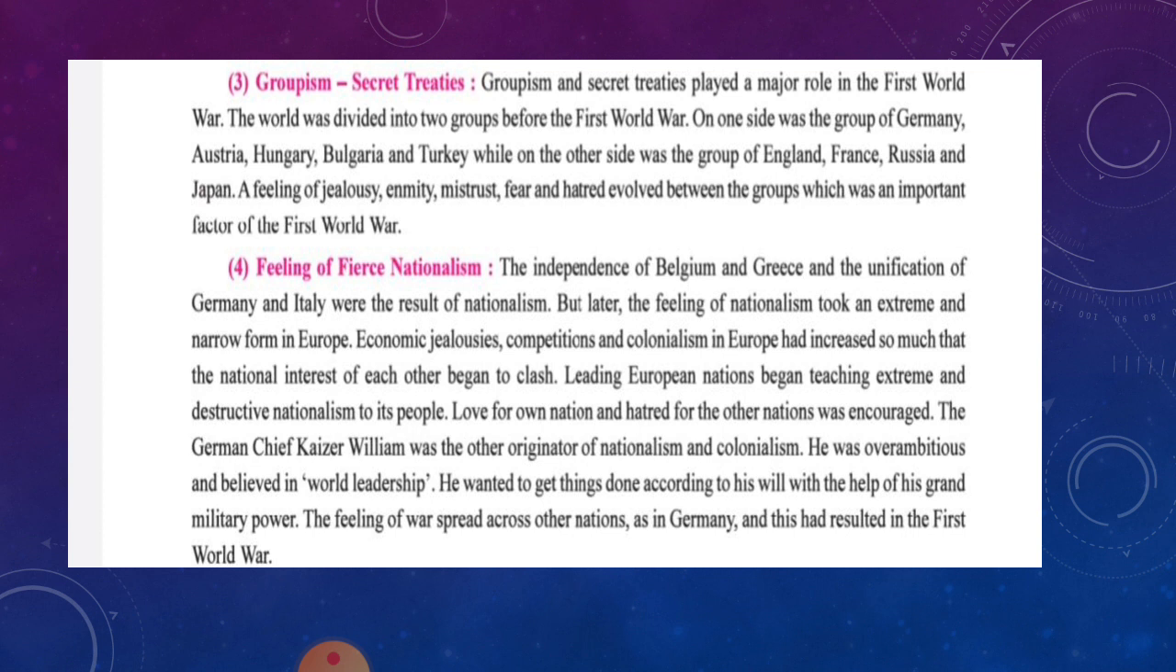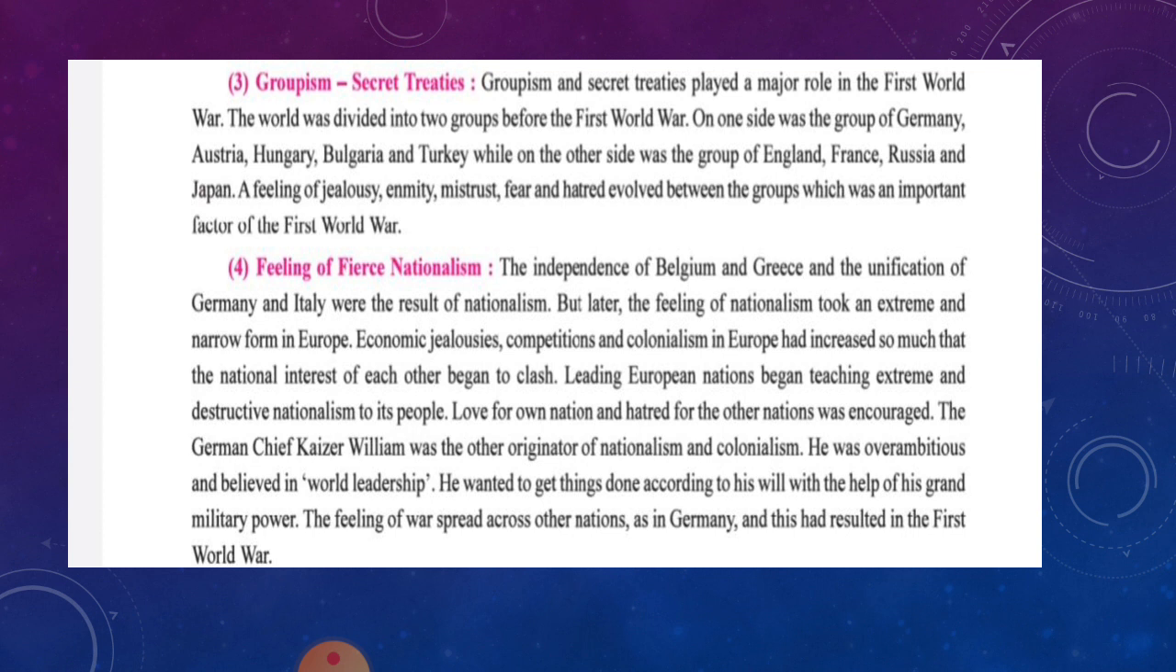The independence of Belgium and Greece and the unification of Germany and Italy were the result of nationalism. But later on, the feeling of nationalism took an extreme and narrow form, and it was at an extreme level in Europe also.